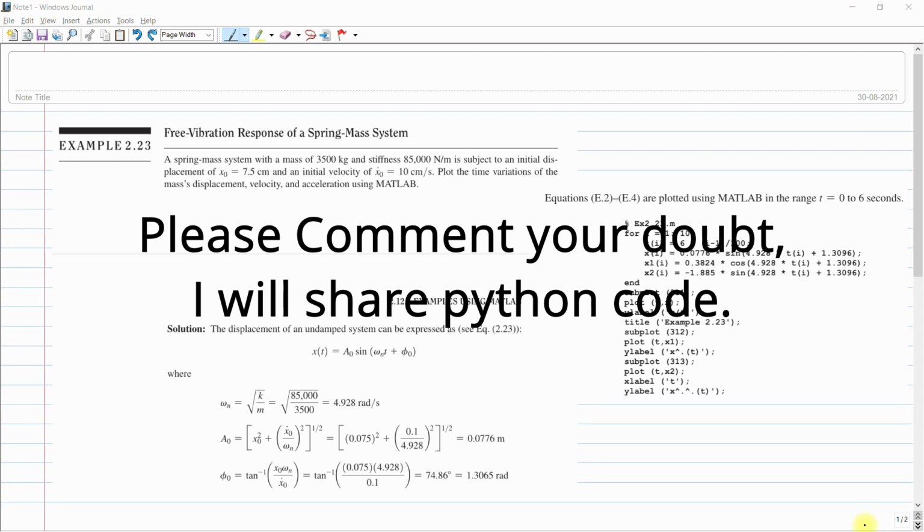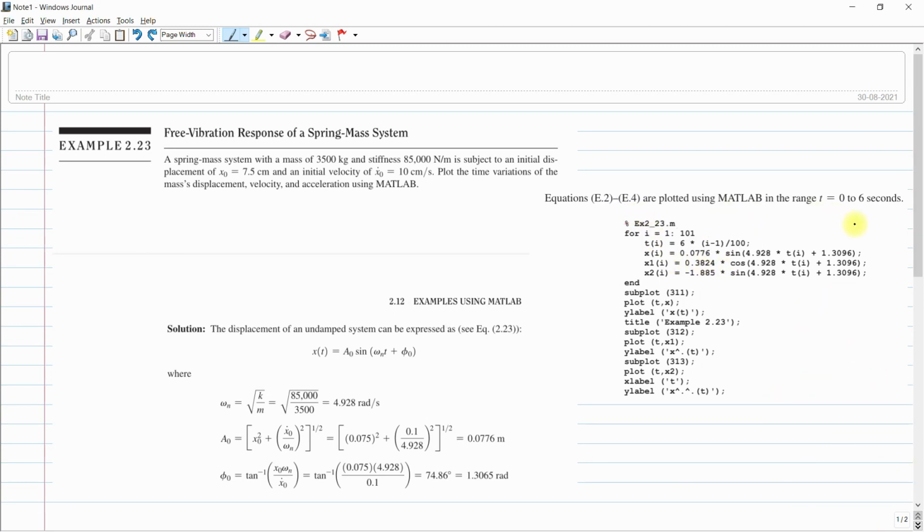Today we will discuss how to convert a MATLAB program into a Python program. Here you can see that I have given an example from Vibration Technology by S. S. Rao. I will explain this example first, and then I will convert this MATLAB program into a Python program.